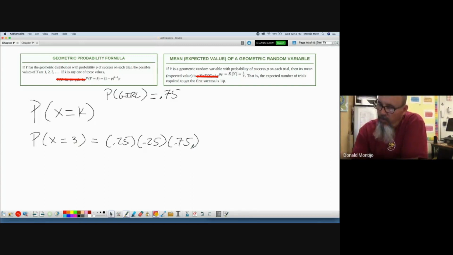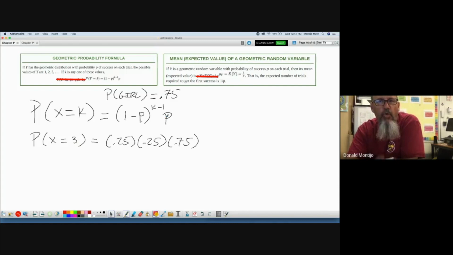Okay. Well, what's the formula look like? It says you take the probability of a failure, which is 1 minus p, raised to the number of failures you want, which in this case is one less than the number that I want. If I want my first girl on my third kid, that means I have 2 failures times the probability of success. Simple formula, very easy to use, makes total sense.